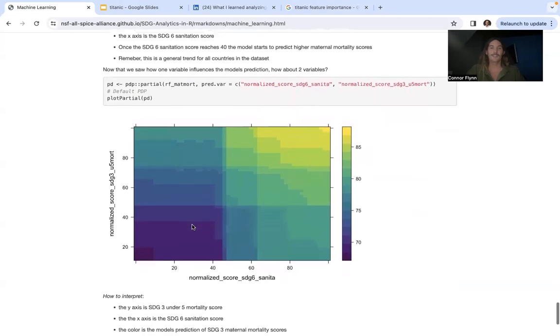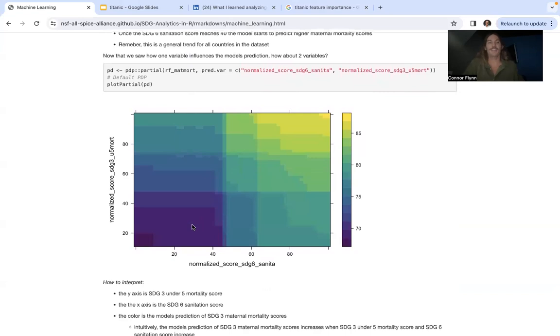And then similar to how we saw age and fare and how they work together, can we see the score for under 5 mortality and the score for sanitation and how they work together, with that same legend being a prediction of the maternal mortality score? So we see one little slice of yellow here, right? Saying that when the normalized score for sanitation is very high, close to 100, and the normalized score for under 5 mortality is very high, close to 100, our random forest model is predicting a very high score, close to 100 for maternal mortality.